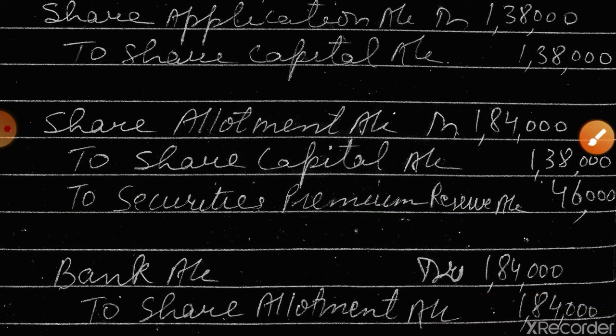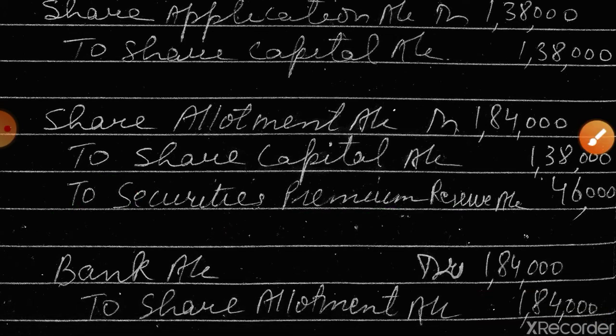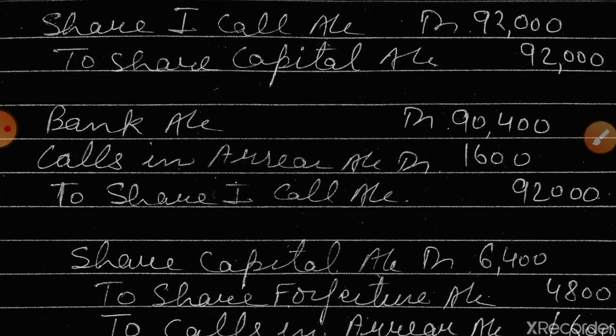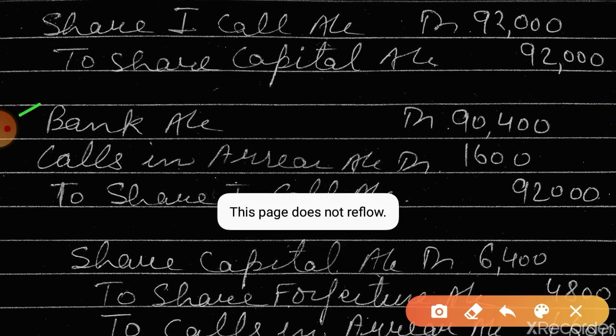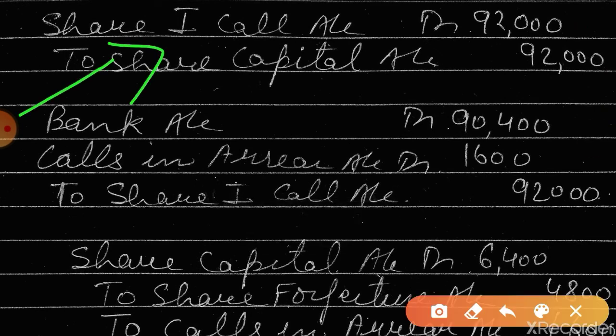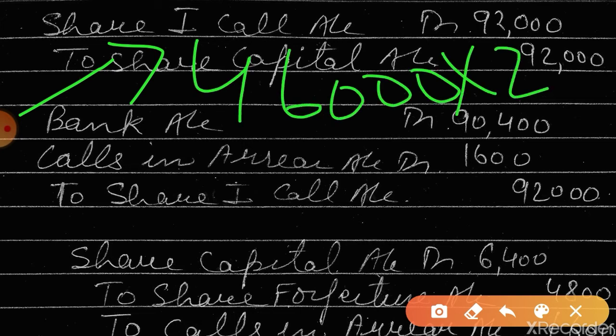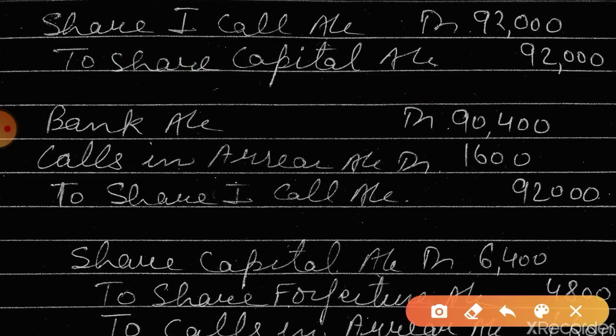Now, bank account debit to share allotment account. Now what will be the next entry? We'll call for the first call. So 46,000 into rupees 2. Okay. Now 800 shares did not pay the call amount.